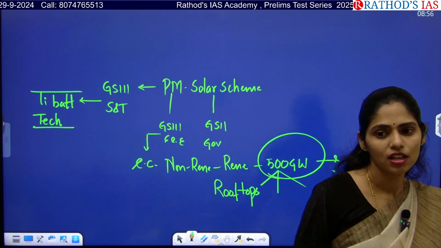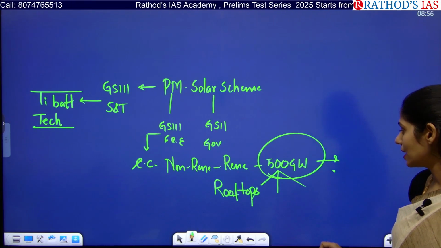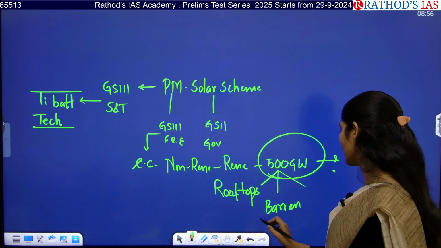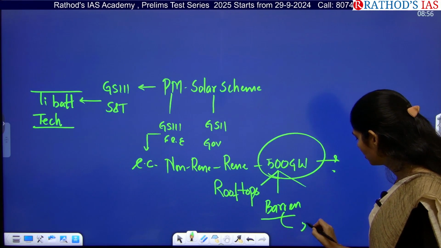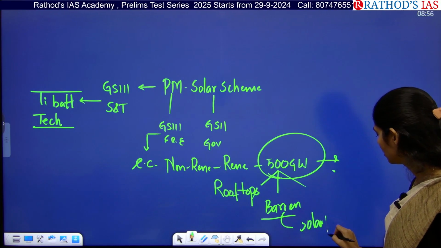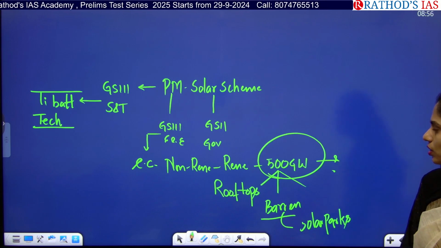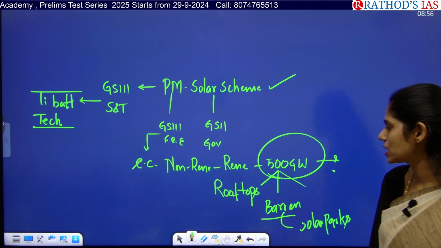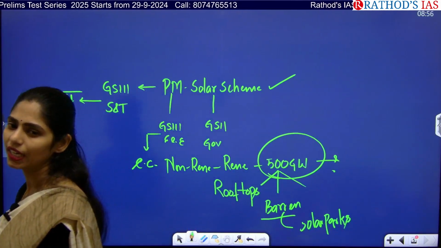In agriculture, especially, we will be having a large barren land, so on that barren land we can go for solar parks. So these are the things, and especially you have to know what this PM Solar scheme is and what its main features, objectives and eligibility criteria are.